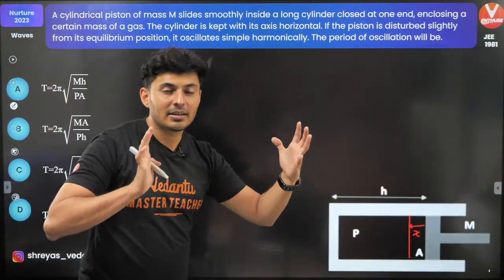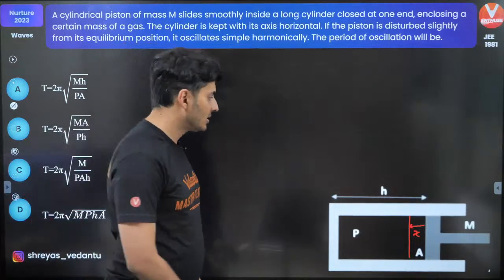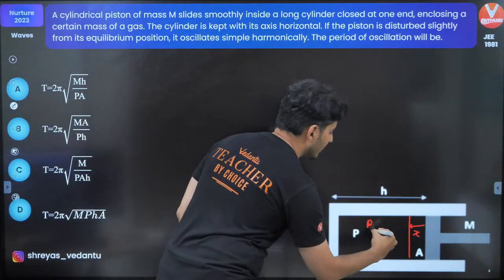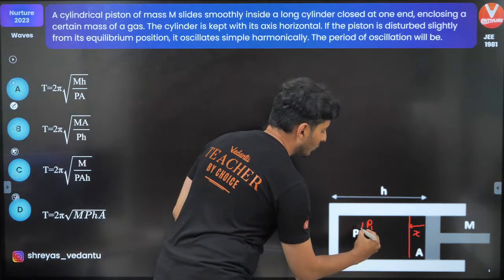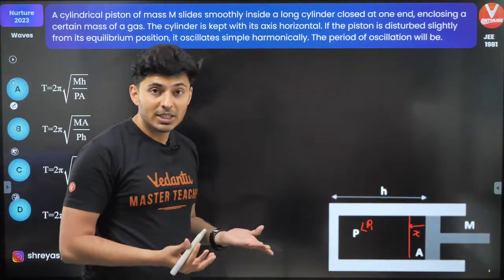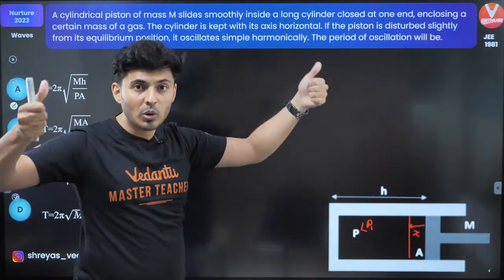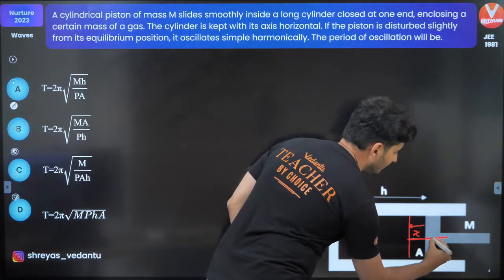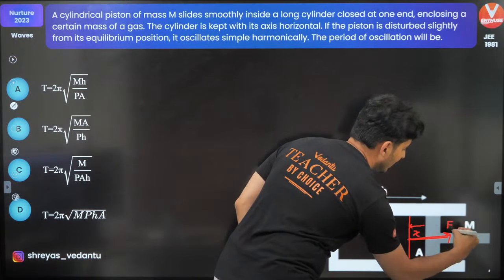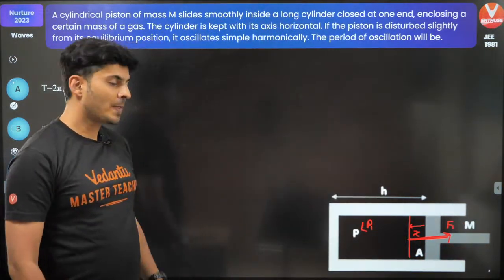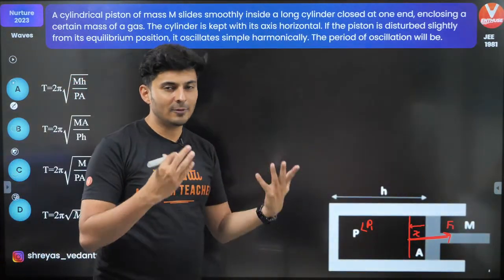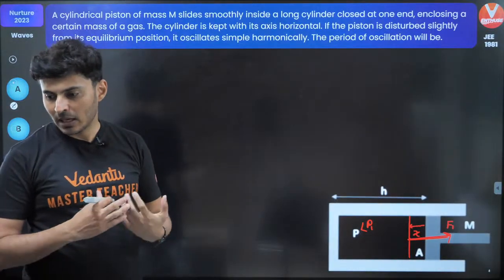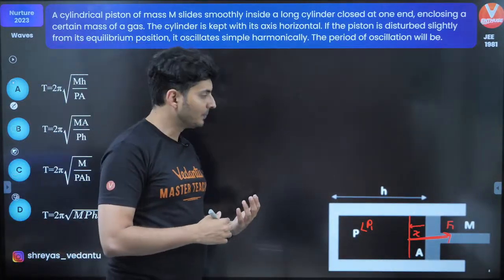I'm compressing. If I compress, the pressure increases. So now the new pressure P1 will be more than P, because of which the force on the walls will be more. So there will be a large force F1 acting on this. Now let's try to figure out what's that force.